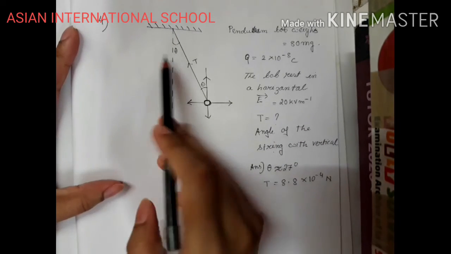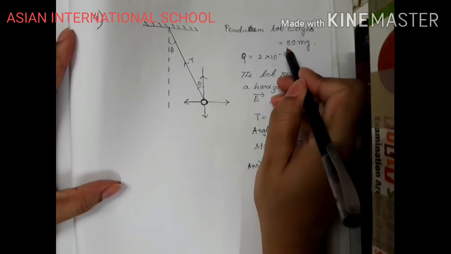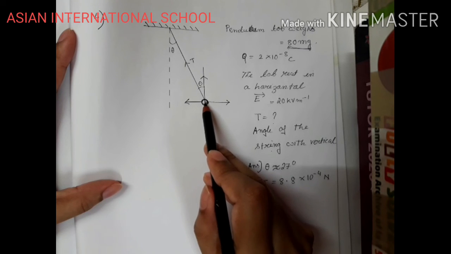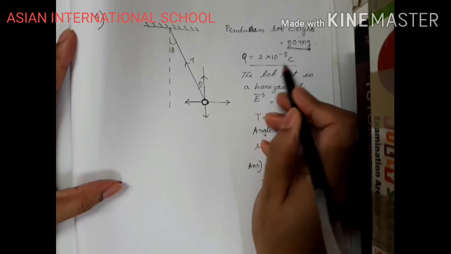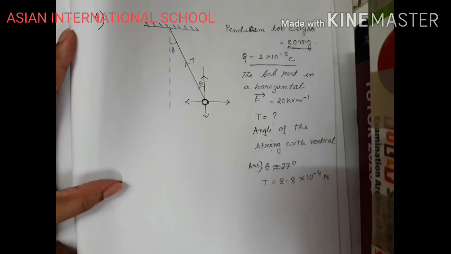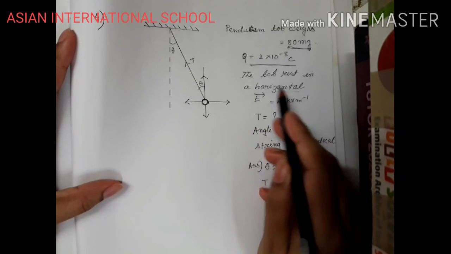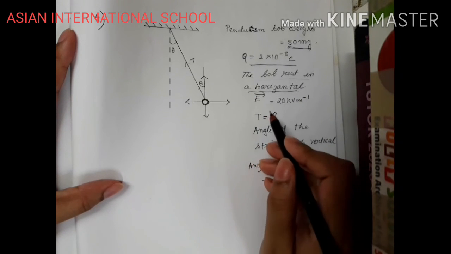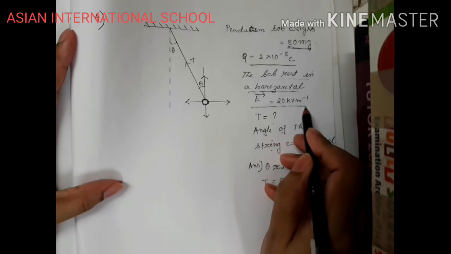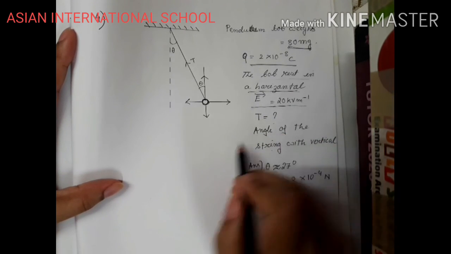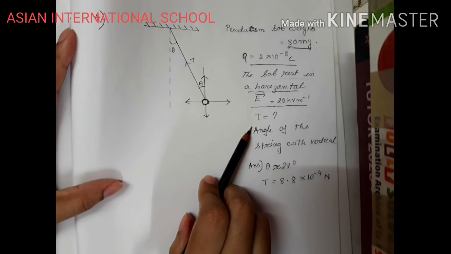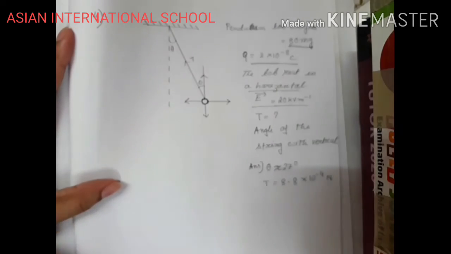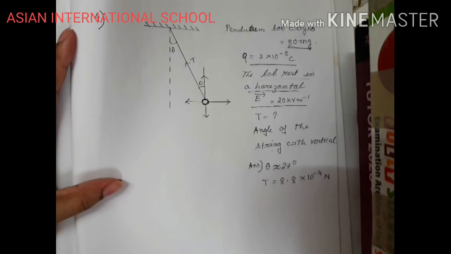Now here in this diagram you can see that there is a pendulum bob which weighs 80 milligram. This pendulum bob has a charge of 2 into 10 to the power minus 8 coulomb. With this amount of charge, the bob rests in the horizontal electric field of 20 kilovolt meter inverse. You need to find out the tension and the angle of the string with vertical. That means you need to calculate theta.